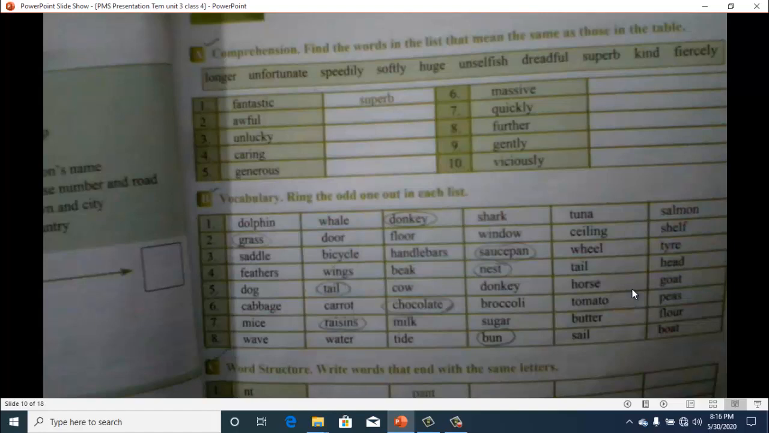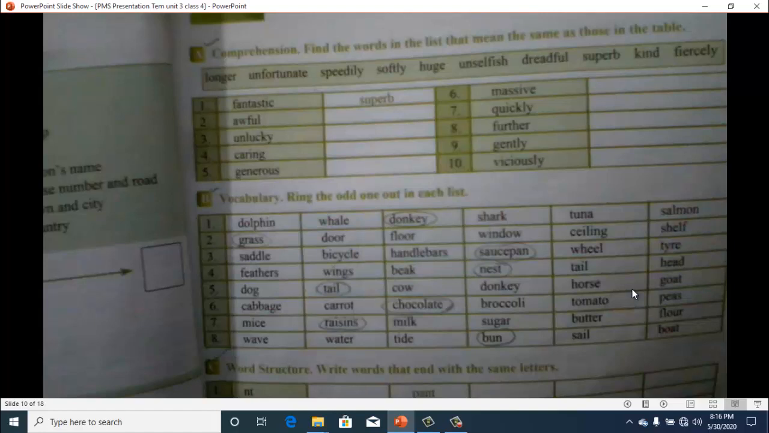Find the words in the list that mean the same as those in the table. You people have already done synonyms, the words which have the same meanings, like fantastic. Fantastic means superb. Awful. Awful means the word is already written in the block. Unlucky, caring, generous. You have to match the words which are in the blocks and you will write them in the table.